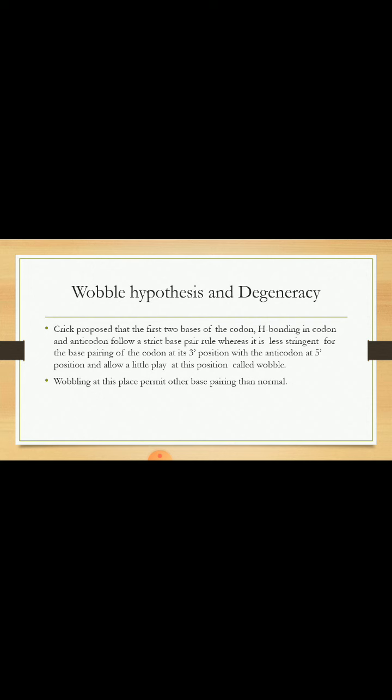Crick further proposed that the first 2 bases of the codons and their hydrogen bonding between codon and anticodon follow strict base pairing rules, whereas it is less stringent for the base pairing of the third position in the codon and the fifth position of the anticodon, and it allows these positions to vary. This is known as wobble. Wobbling at this place permits base pairing other than the normal.